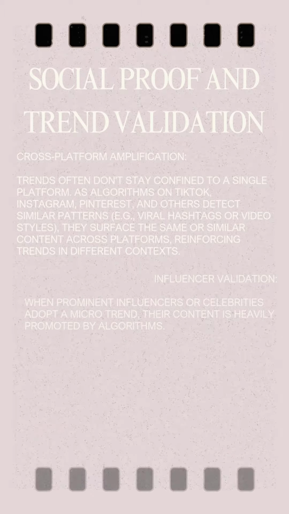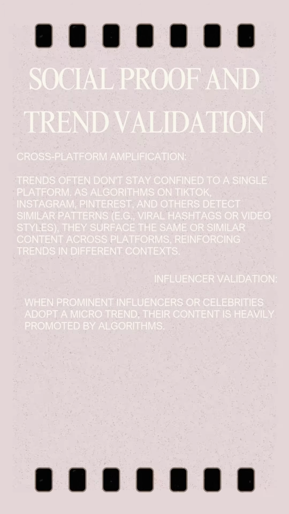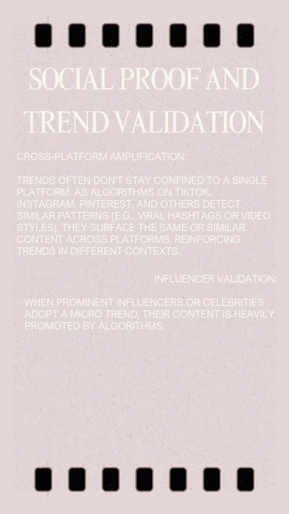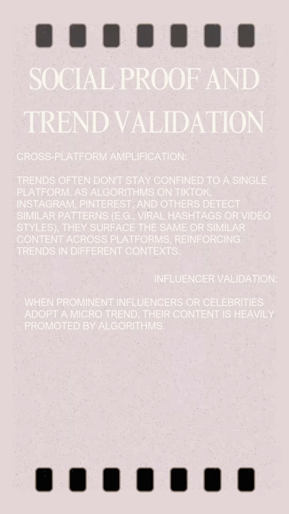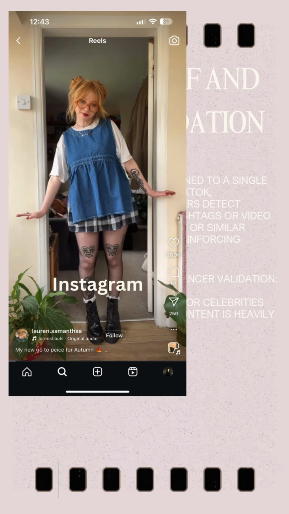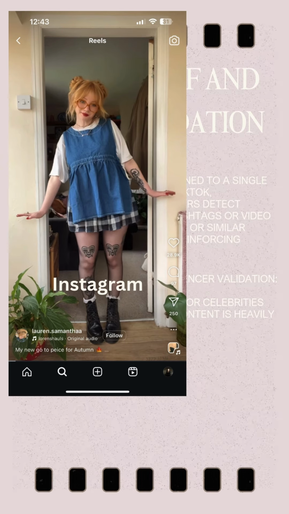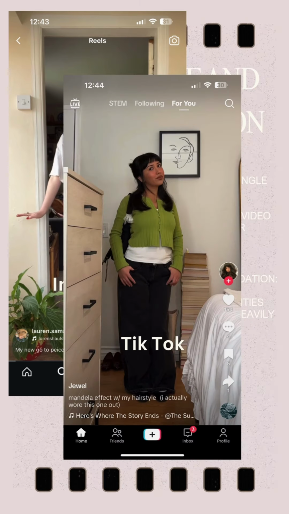Lastly, social proof and trend validation is the final major factor. Cross-platform amplification is because trends often don't stay confined to a single platform. As algorithms on TikTok, Instagram, and Pinterest detect similar patterns, such as viral hashtags or video styles, they surface the same or similar content across platforms, reinforcing trends in different contexts. This cross-pollination helps validate trends and makes them more mainstream, while also ensuring that microtrends reach a wider, more diverse audience.